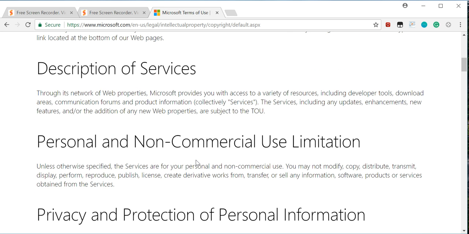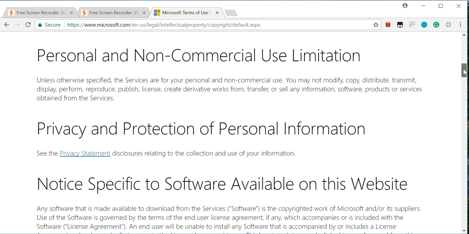Description of the services. Through its network of web properties, Microsoft provides you with access to a variety of resources, including developer tools, download areas, communication forums, and product information, collectively services. The services, including any updates, enhancements, new features, and/or the addition of any new web properties, are subject to the TOU.